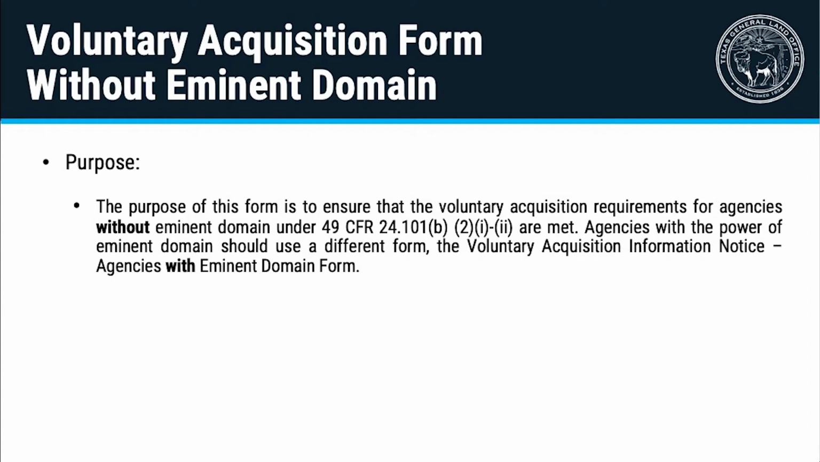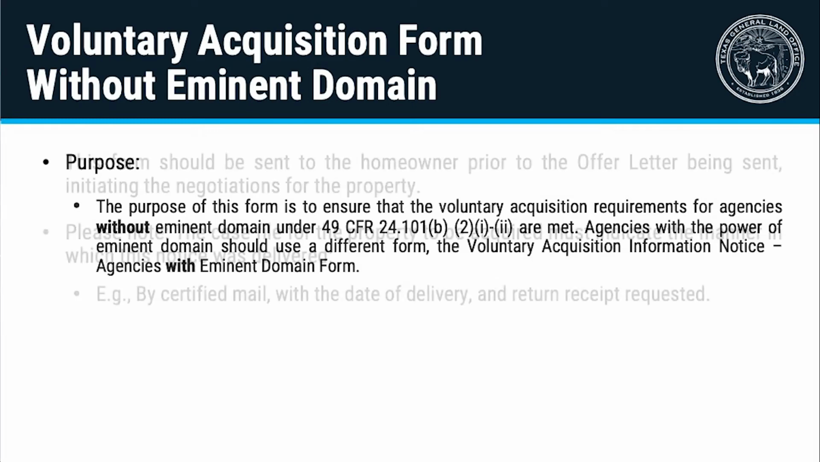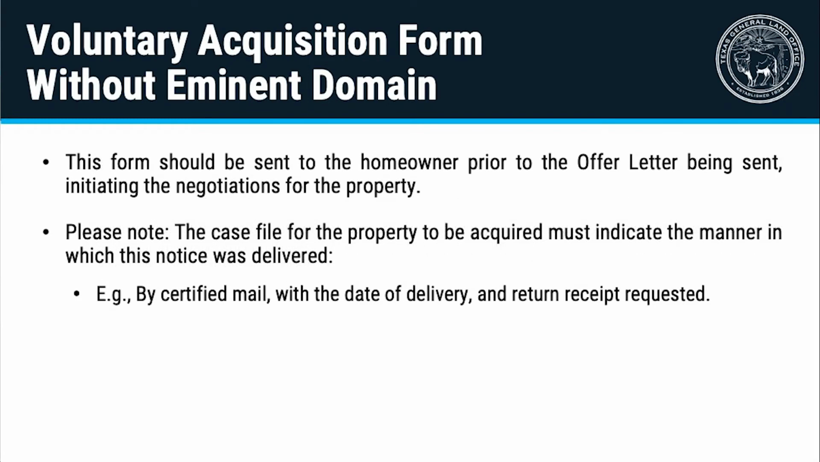Agencies with the power of eminent domain should use a different form, the Voluntary Acquisition Information Notice for agencies with eminent domain form. This form should be sent to the homeowner prior to the offer letter being sent, which initiates the negotiations for the property. Please note, the case file for the property to be acquired must indicate the manner in which this notice was delivered, for example, by certified mail with the date of delivery and return receipt requested.